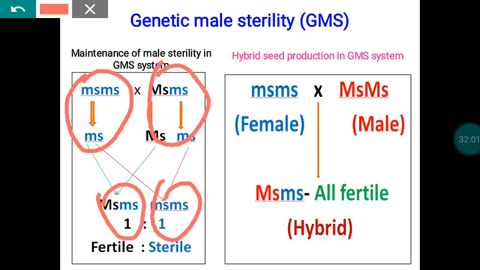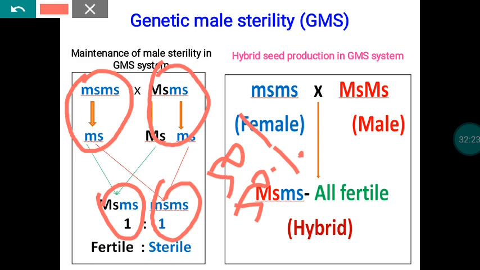In the previous mode, we were unable to produce the plant with the male sterile character. But if you adopt this process, that is, if you cross your female with a heterozygous male parent, there is a chance for 50% male fertile and 50% male sterile.